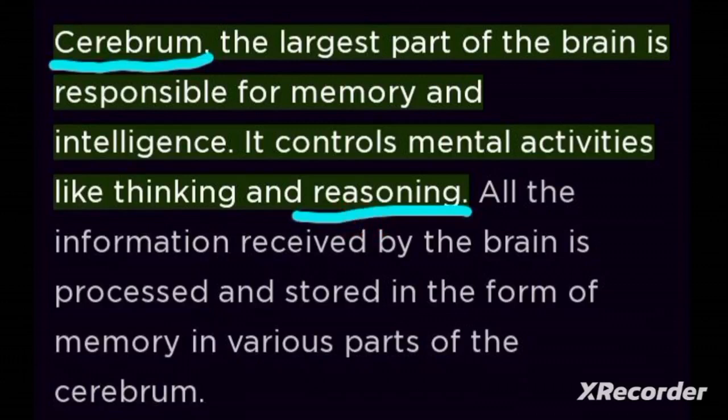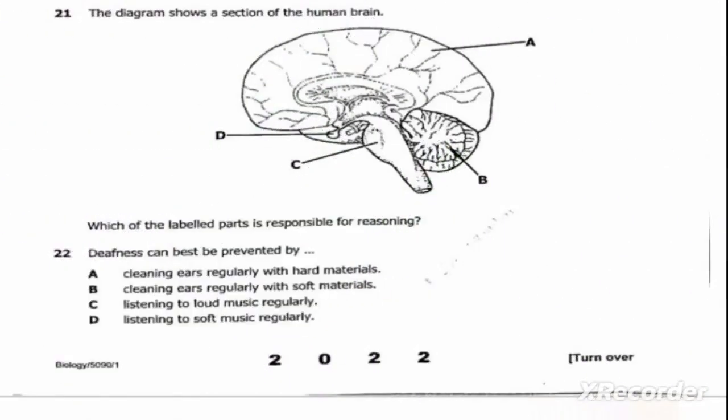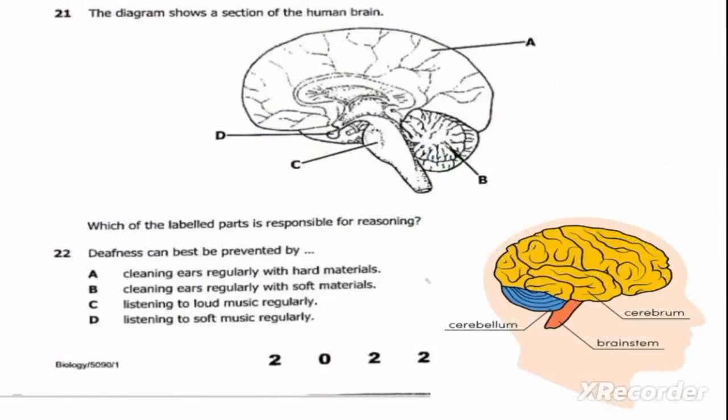The part of the brain responsible for reasoning is the cerebellum. In the reference picture, this is the cerebellum, which is the largest part of the brain. Therefore, our correct answer on question 21 is A.